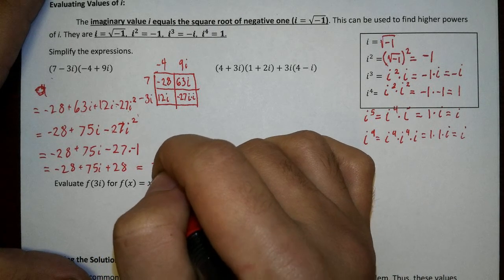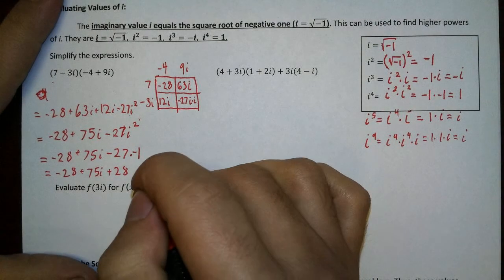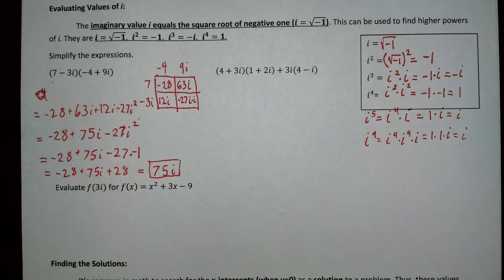We are left with 75I. Imaginary 75. Whoa. Totally weird, dude. Right? Weird, but again, as mathematicians, we trust our logic, we trust our reason, and we trust the conclusions they bring us to.